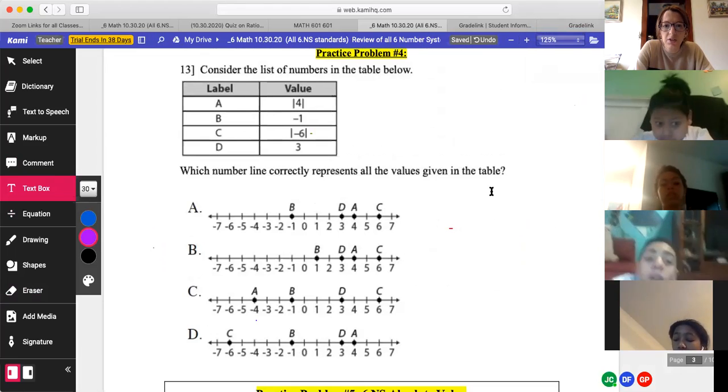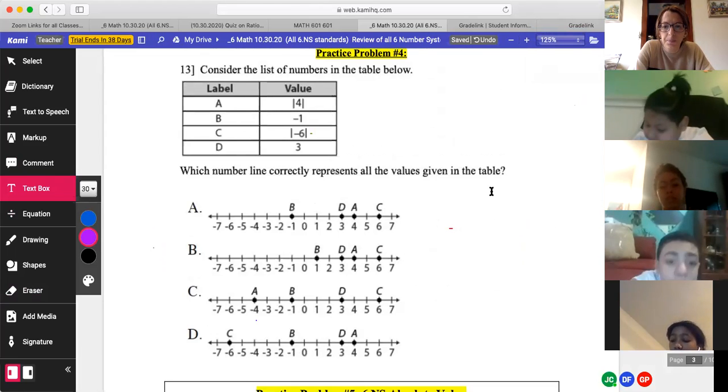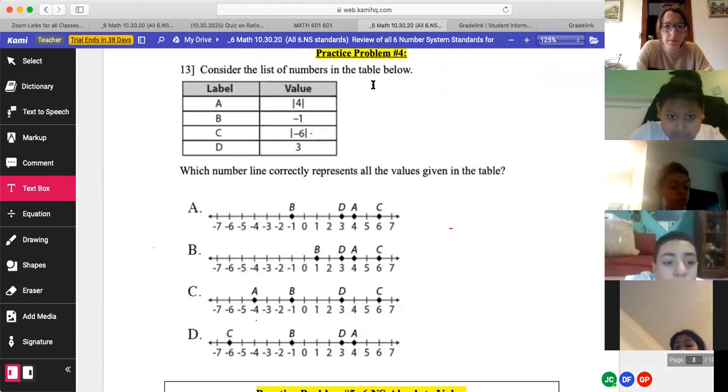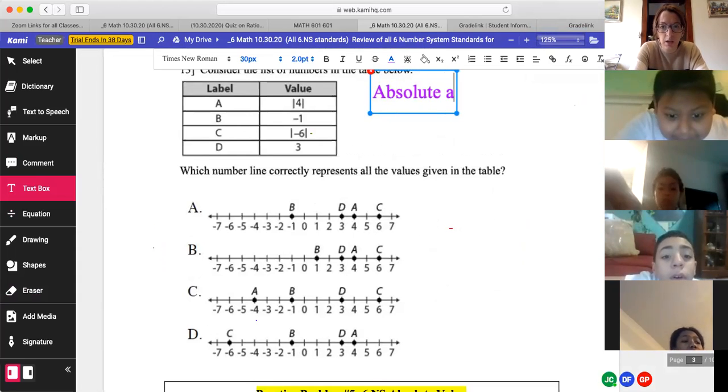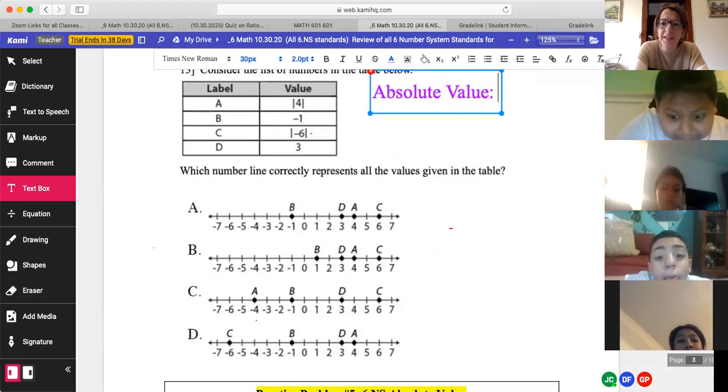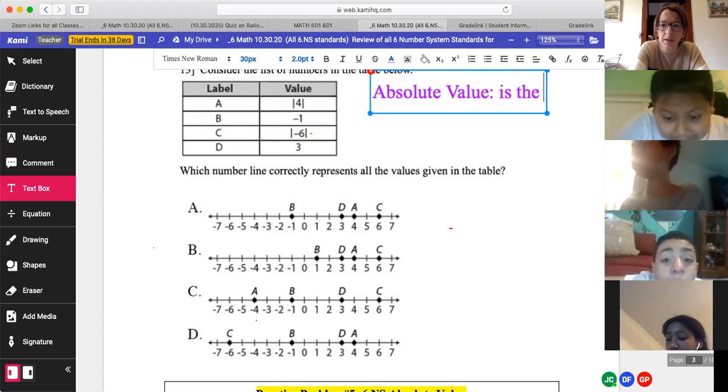Consider the list of numbers in the table below. Before you do it, we have this symbol. What is that symbol called? Do you remember? The absolute value. Good. I want you all to write this down. Do you remember what the absolute value measures? It starts with a D.